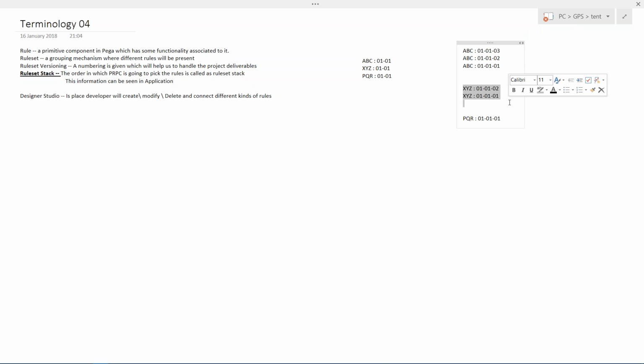No alteration has been made from Pega 5.5 till today. Now we are at Pega 7.3.1, but there is no change to this logic of picking the rules, the rule set stack. Always PRPC starts from the highest version and goes to the lowest version. That is what you have to keep in mind.